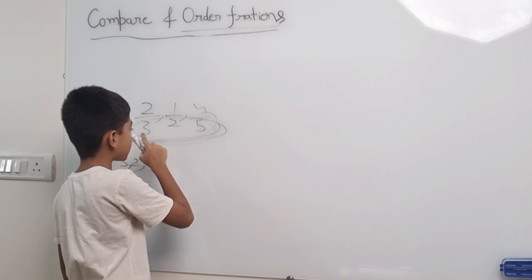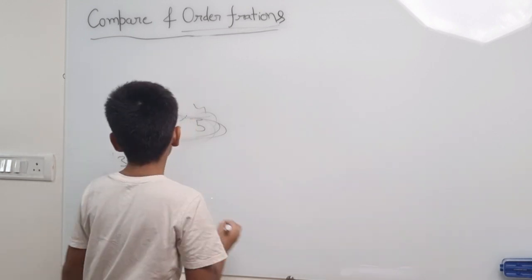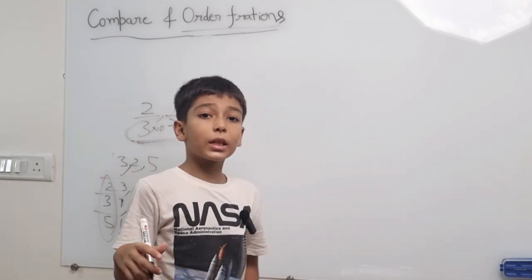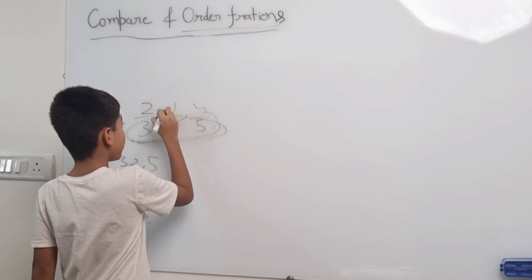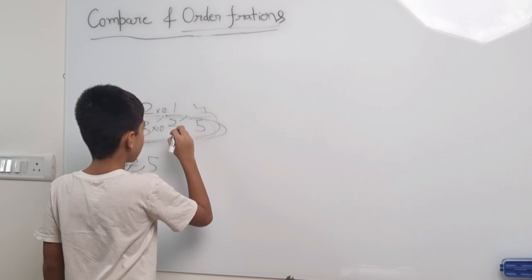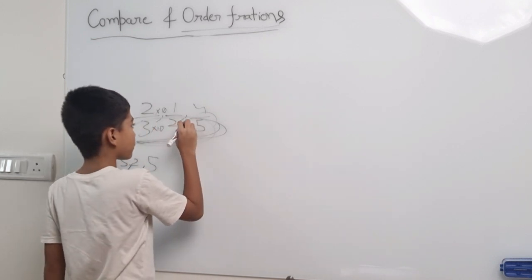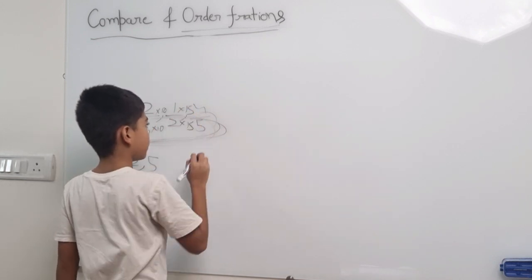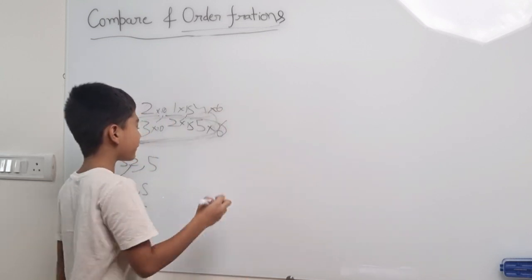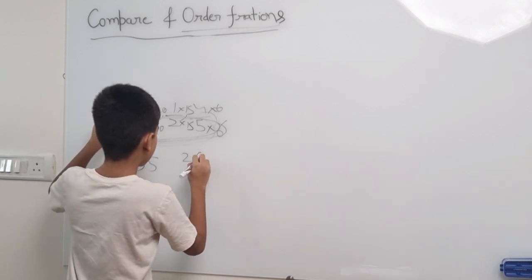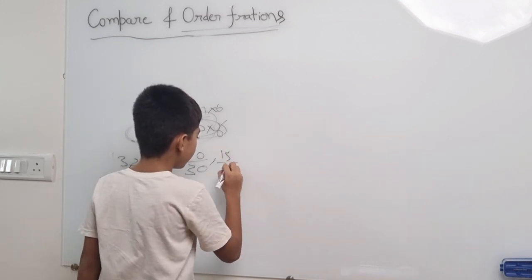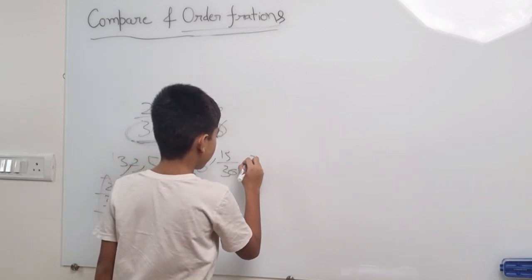To make each denominator 30, we will do this. Multiply by 10 here because 3 multiply 10 is 30. And if we are multiplying the denominator, we have to multiply the numerator also. Multiply by 15 here and also by 15 in the numerator, and by 6 here and also by 6. Now it will be 20/30, 15/30, and 24/30.